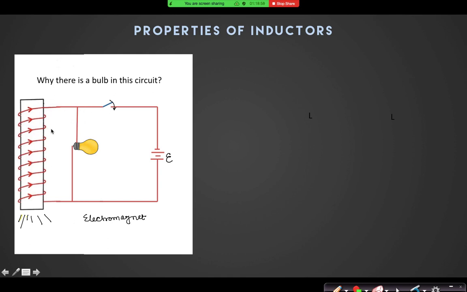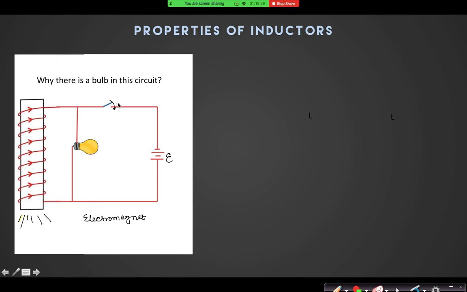Right, no problem in that. This bulb has a very high resistance compared to this one. Always remember the bulb has very high resistance, and that's why it glows. So when I close that switch, current will only pass through the coil because the coil has a very small resistance. No current, or very small current, will pass through the bulb. That will not make the bulb glow.